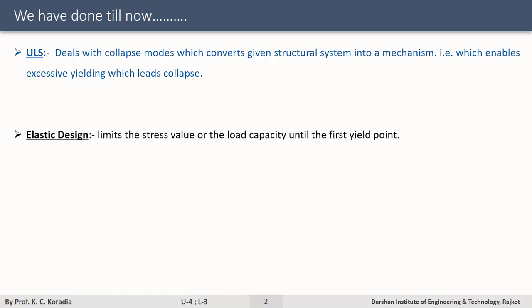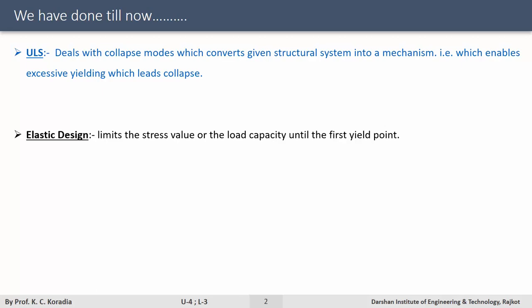In elastic design, it limits the stress value or the load capacity until the first yield point. It means the conventional design process does not promote the load carrying capacity of the section beyond the first yield point.